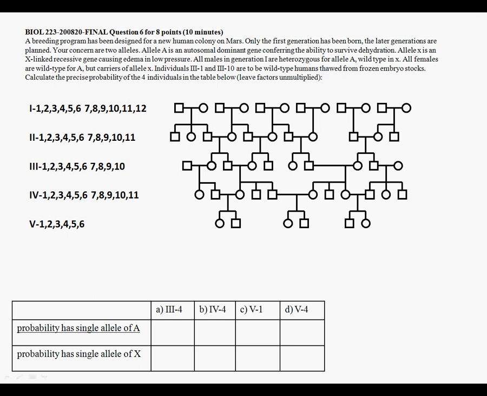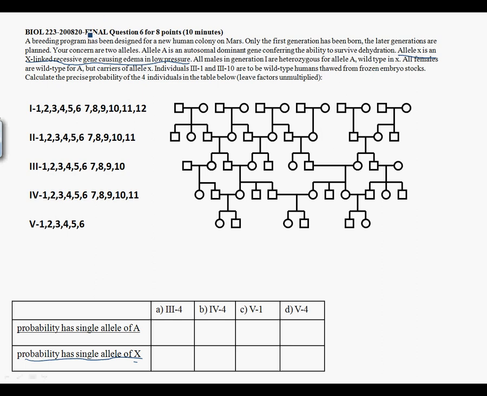Continuing with problem 6 from exam 25, we have already solved the first part, so now we're going to solve the probability that certain individuals have a single allele of X. Reading the question again, allele X is an X-linked recessive gene causing edema at low pressure. Mars is low pressure, so edema, presumably pulmonary edema, would be bad. All males in generation 1 are wild type for X. That's easy to remember. We won't even notate that.